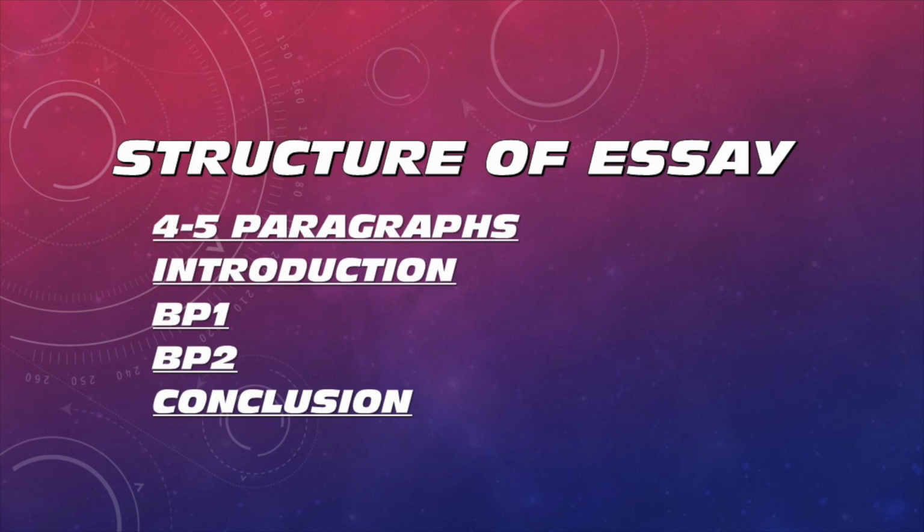The writing task 2 is written in 4 to 5 paragraphs based on the type of essay. Paragraph 1 is introduction, 2 body paragraphs, and at last conclusion. The introduction and conclusion should always be brief and more length should be given in body paragraph 1 and body paragraph 2. So I think it is important for you to know the types of essay.